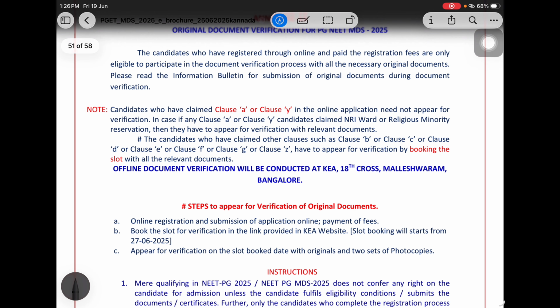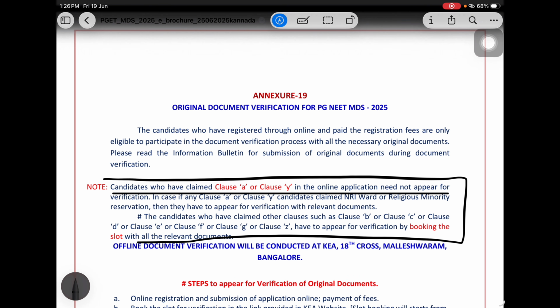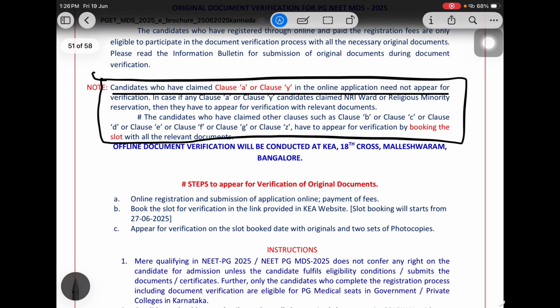Original document verification. See, what happened last year in 2025? The candidates who were in clause A and clause Y in the online application form need not apply for the document verification. But clause B, C, D, E, Z, these people need to apply for the document verification. That is very important. For document verification they did not call everyone last year. They called only the candidates who were domiciles of Karnataka.